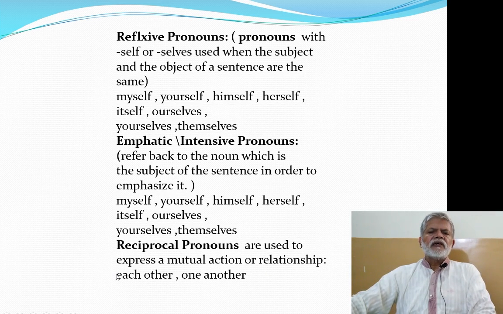For example, they saluted each other or they greeted each other. Here we are showing an action of greeting. Now the first person greeted the other and the other person greeted the first one. So we are saying they greeted each other. So one another and each other are two reciprocal pronouns.